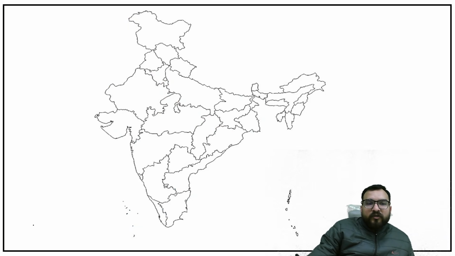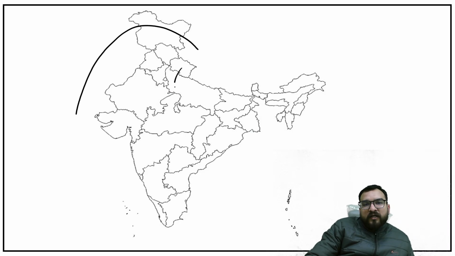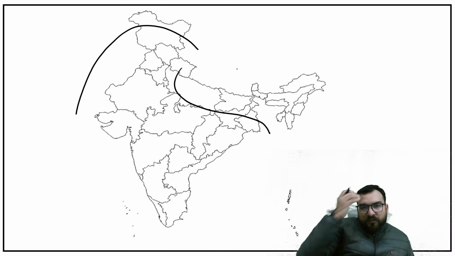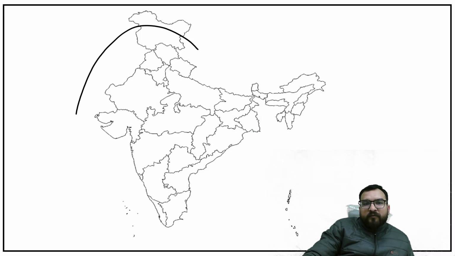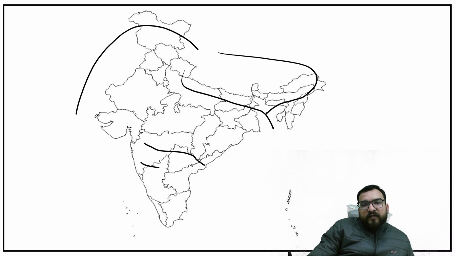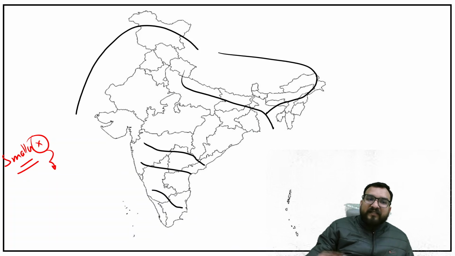Till now we have covered the major river systems as Indus, Ganga, and if you want to draw it in a better way, then you can draw it like this: Brahmaputra, Godavari, Krishna, and Kaveri over here. These are the major river systems. Now we will not leave, again I am saying, because smaller river system in exam utility is less, but you will not leave any chance that if a smaller river system comes, then you should know it.